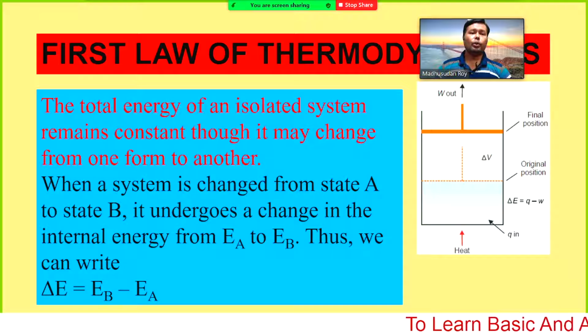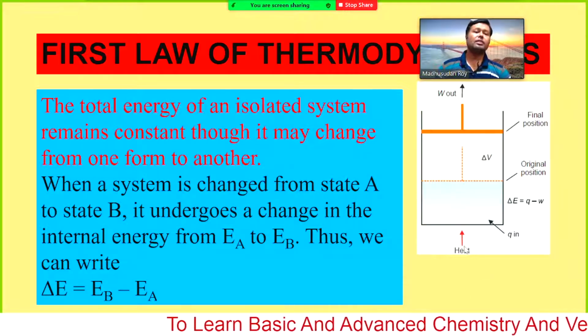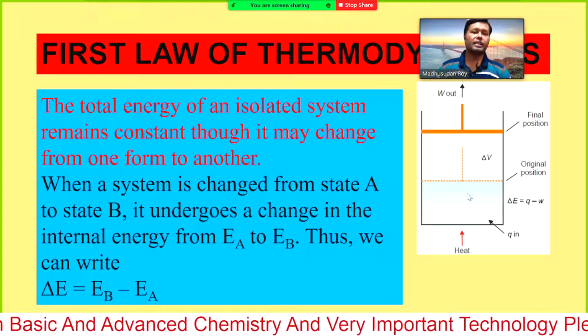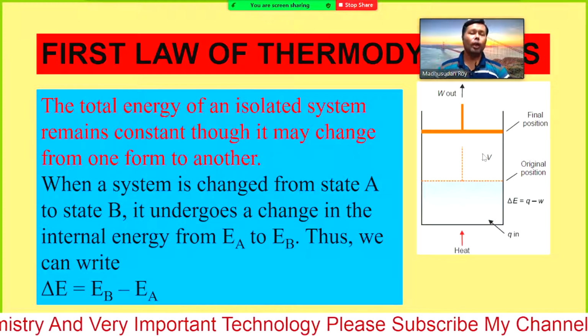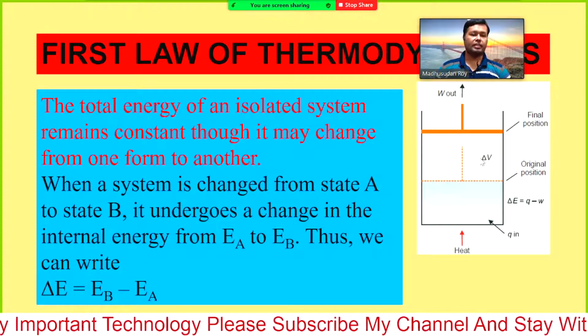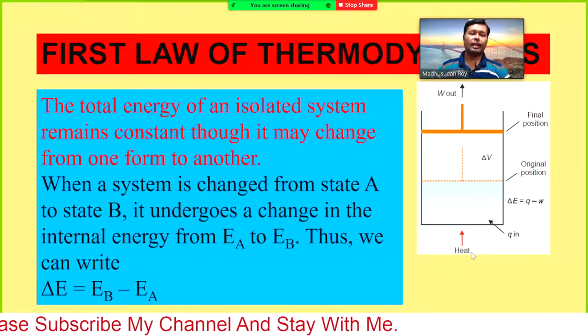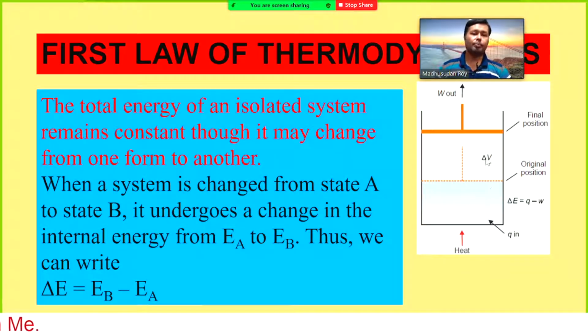Here we are supplying some energy as heat. That heat is transferred into two different forms of energy: the increase in the internal energy and the work done by the expansion of volume. So the total energy you have supplied, Q, equals the change in internal energy plus the energy required to expand the volume.